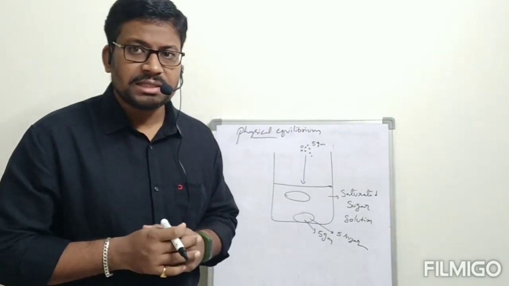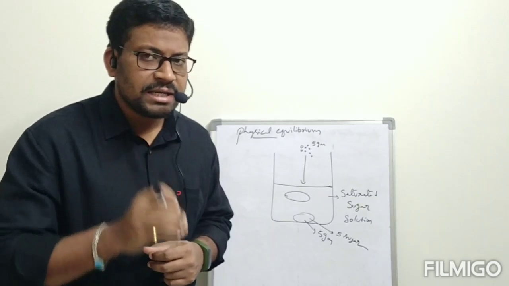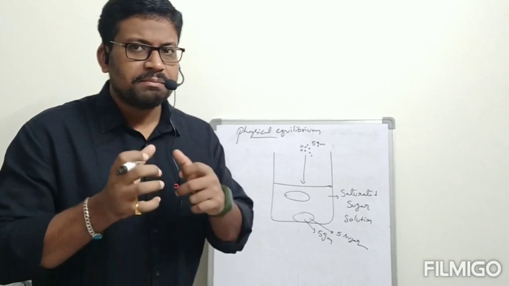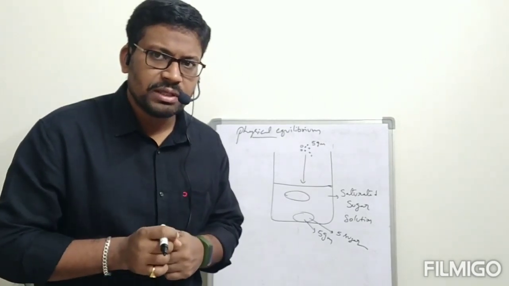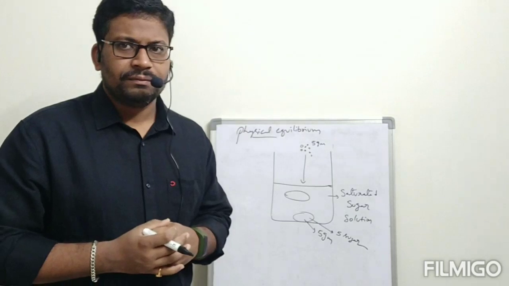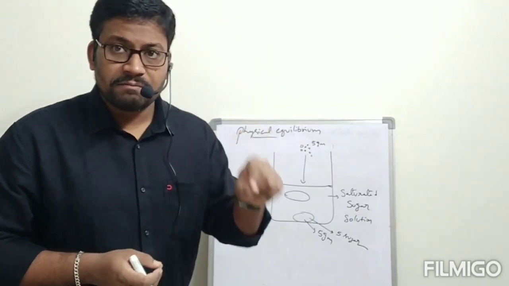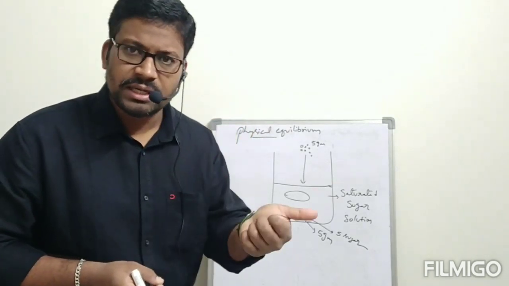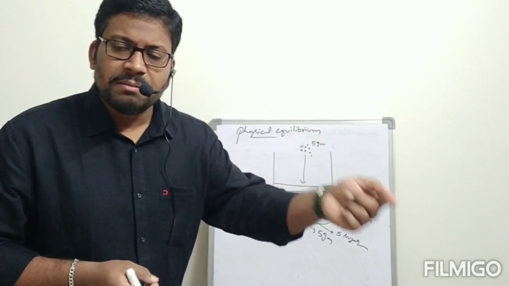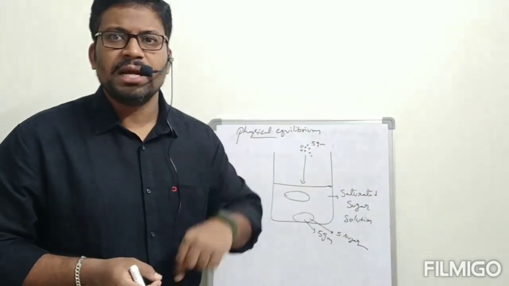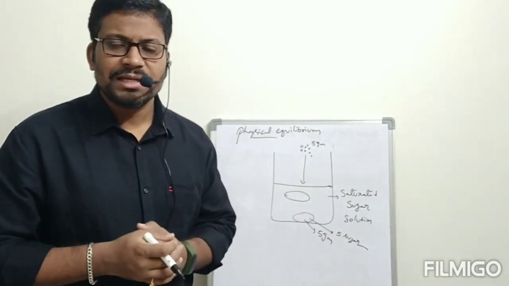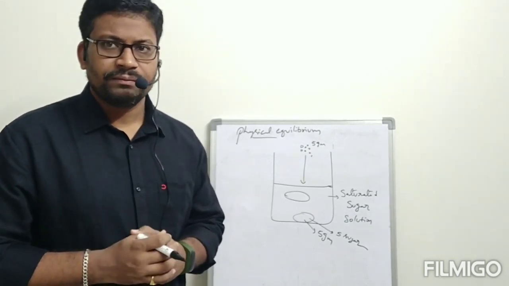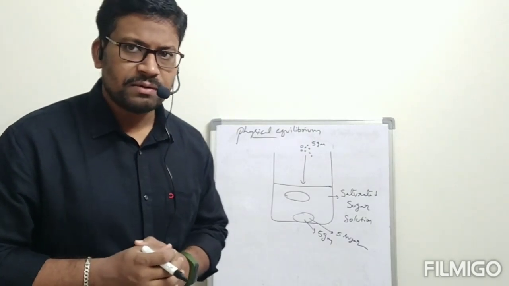But we can't say that undissolved sugar will remain undissolved only, and dissolved sugar will remain dissolved only. We can't say that, because some particles of undissolved sugar are getting dissolved. At the same time, the same number of particles that are converted from undissolved state to dissolved state, the same number of particles from the dissolved state will get undissolved. That is called rate of forward process and rate of backward process.